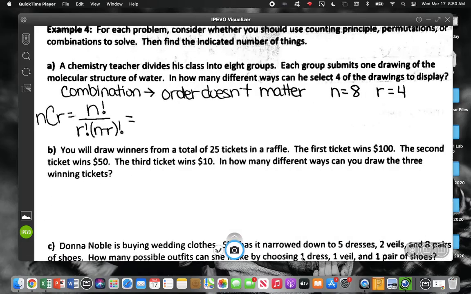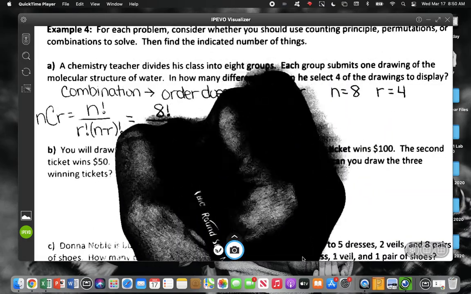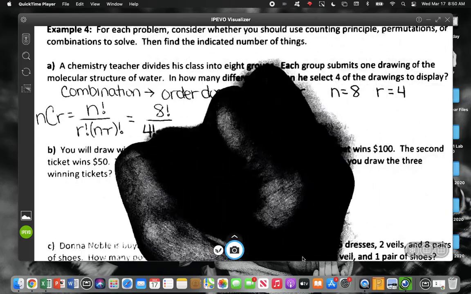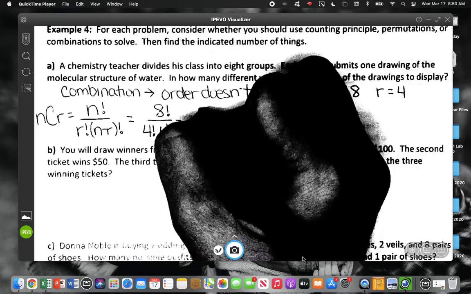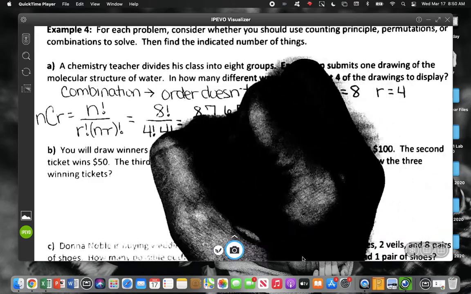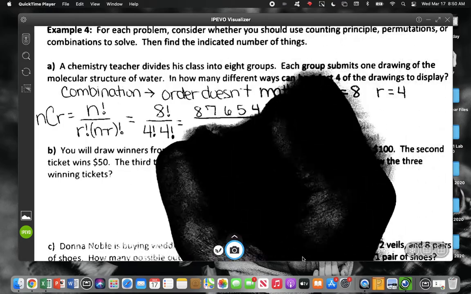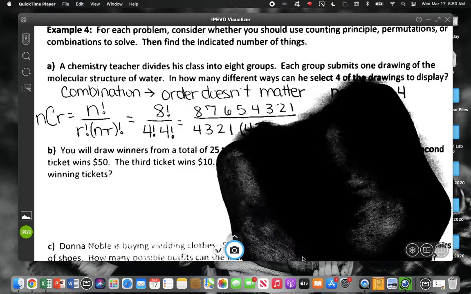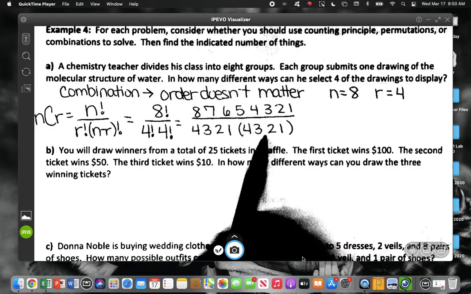So we're going to use the combination formula. So we've got 8 factorial and then 4 factorial, but what's the second factorial going to be? 4. All right, so 8 factorial is 8, 7, 6, 5, 4, 3, 2, 1. Now, 4 factorial is listed twice. So the first factorial is 4, 3, 2, 1, and so is the second one. And I'm just putting those in parentheses to show this is the first one, that's the second one.